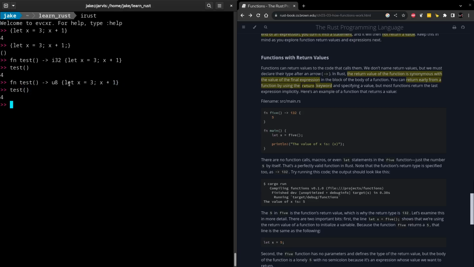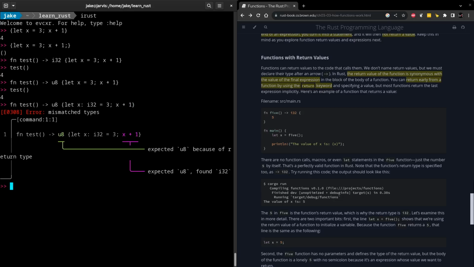I think what it's doing is it's modifying the type that we're creating x here, so it can fit into an unsigned 8-bit integer here. I think we can test that by explicitly saying that x should be a signed 32-bit integer and see what happens. Yeah, here we go. We now have a mix of return types. So there's definitely a bit of type inference going on with the code that you define in Rust functions. So I think it's a bit nice when it's flexible there, but it's still smart enough to check things like return types when you're explicitly violating your own function definitions.